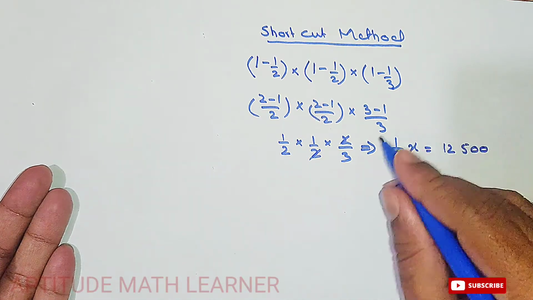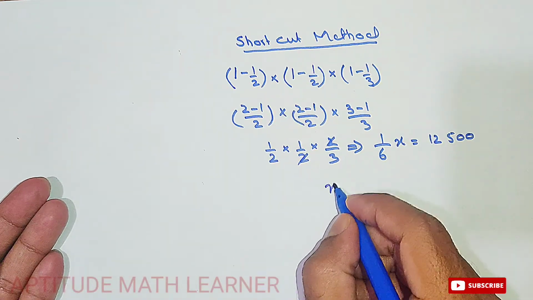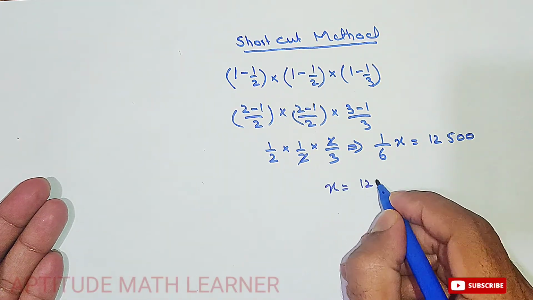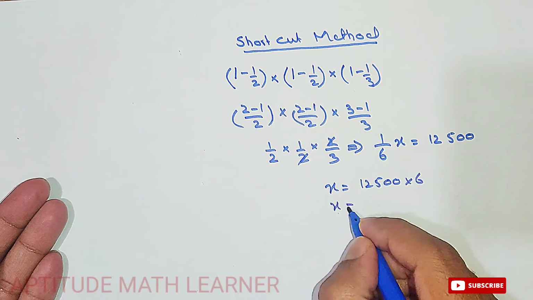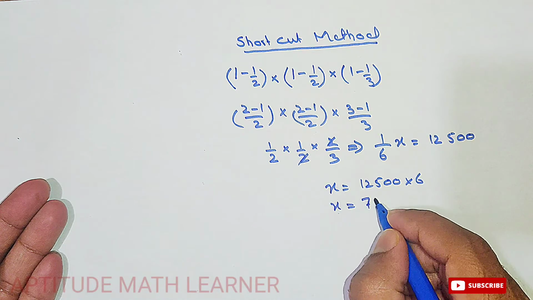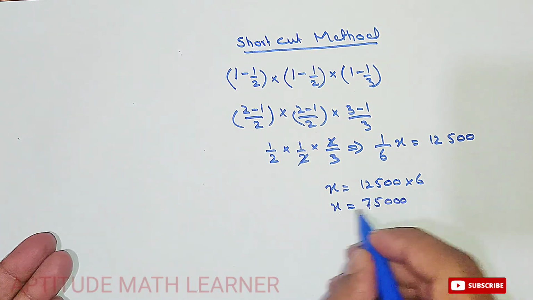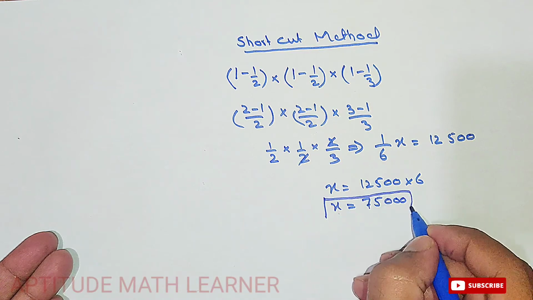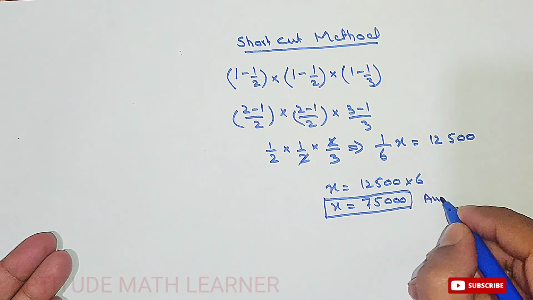So this was the share of the daughter, and now the same thing which we have to do, that is x is equal to 12,500 multiplied by 6, and here also we get the answer, that is 75,000. I hope you have understood the shortcut method as well. So thank you very much.